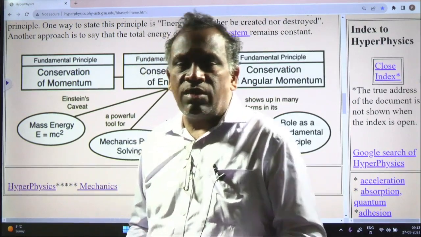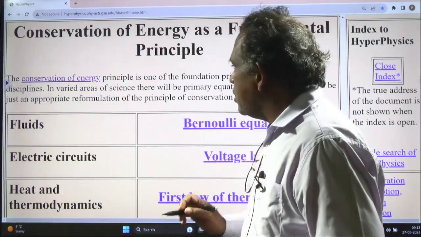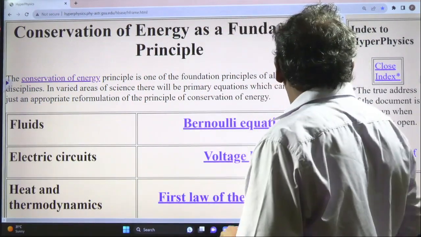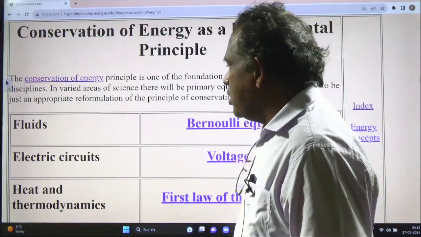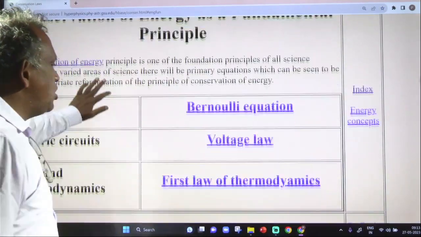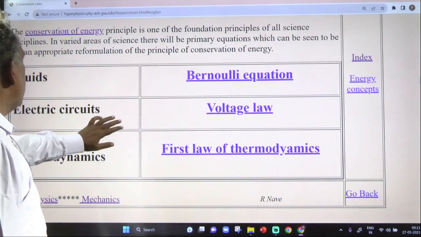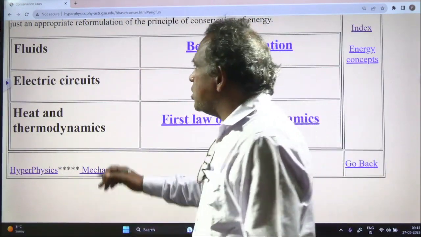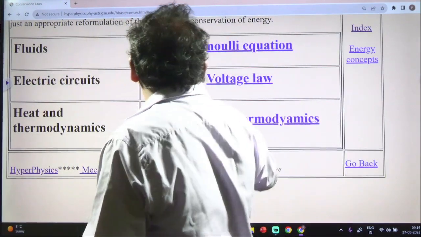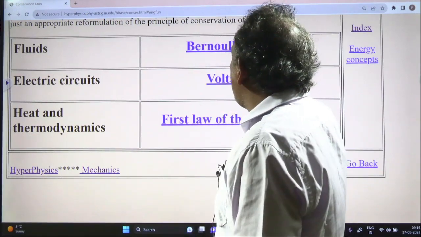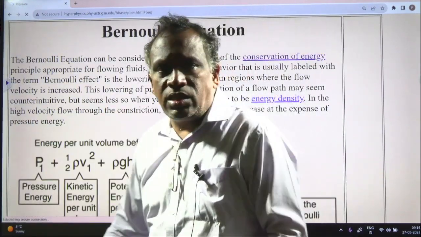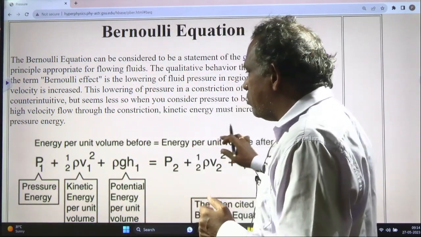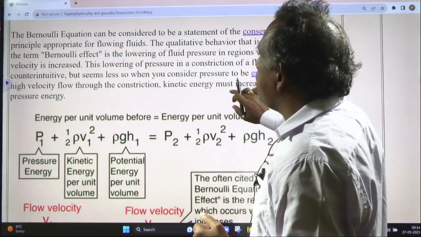Conservation of energy is a fundamental principle used in many laws. For example, in fluid mechanics, the law of conservation of energy is used in Bernoulli's equation. In Bernoulli's equation for fluids, conservation of energy is used.